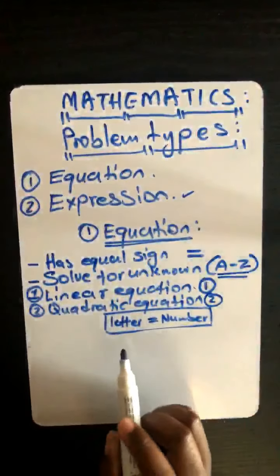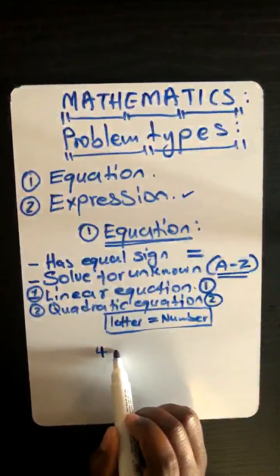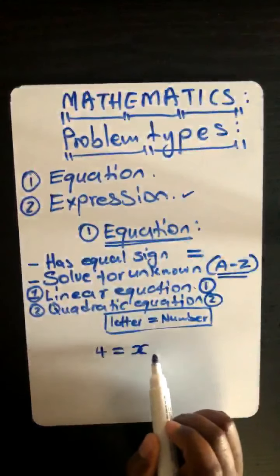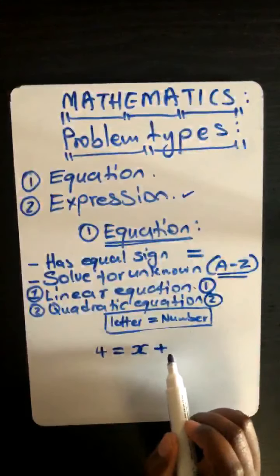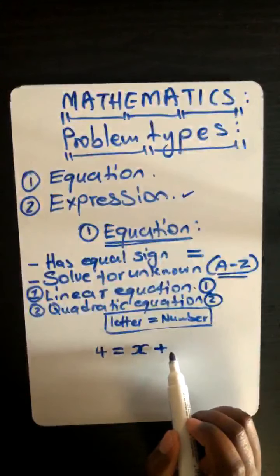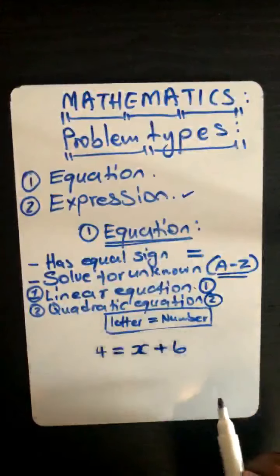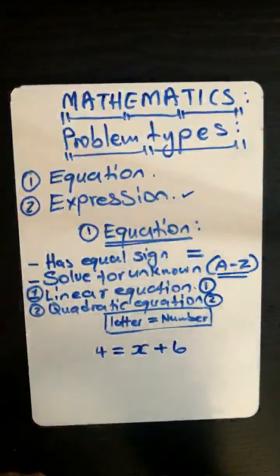Okay, maybe let me try and give you the last one. Let's say 4 is equal to x plus 6. Can you try and solve that one? Tell me what to write, lawyer.